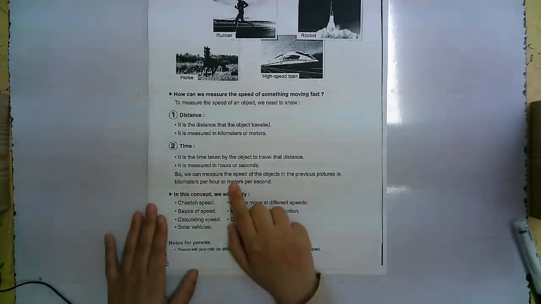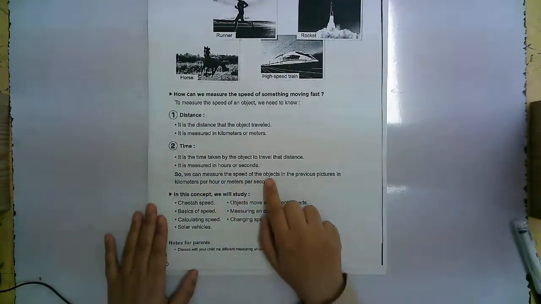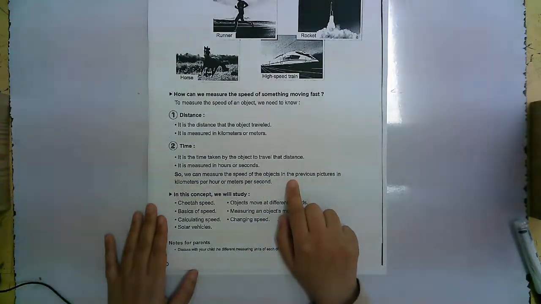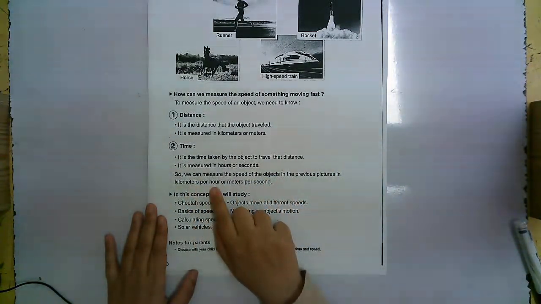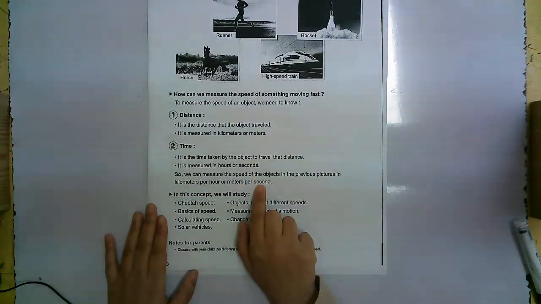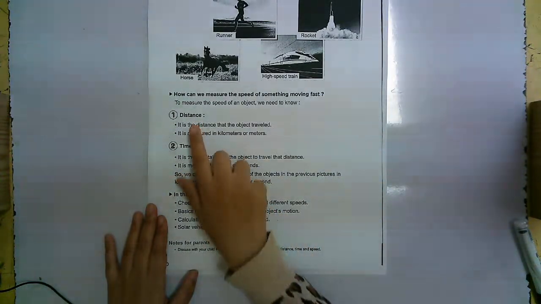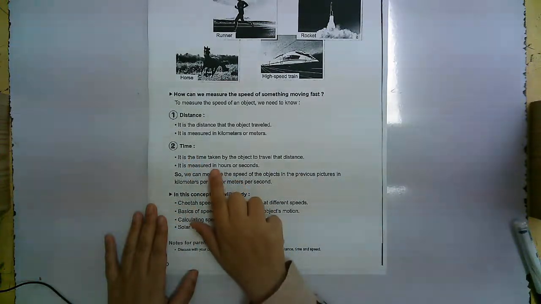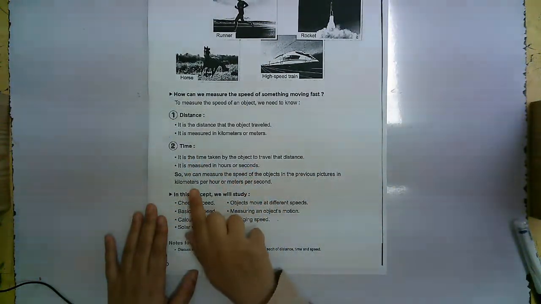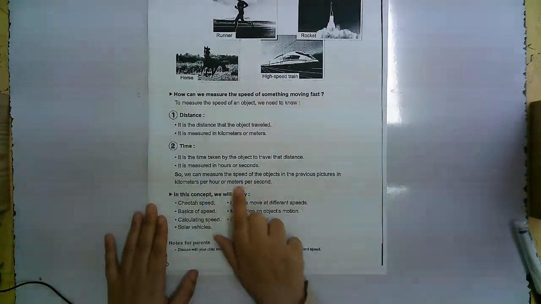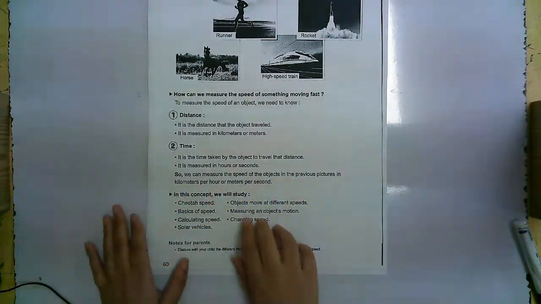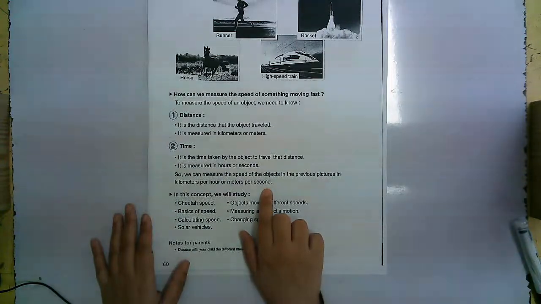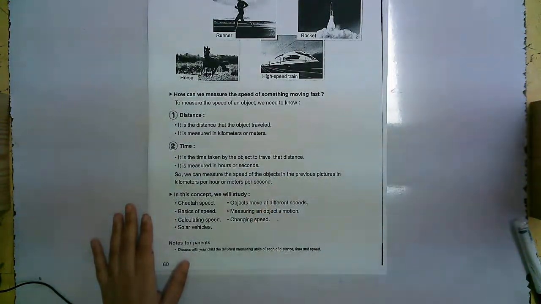We can also measure the speed of the objects in the previous pictures in kilometers per hour or meters per second. So distance is in kilometers or meters, time is in hours or seconds, but speed we measure in kilometers per hour or meters per second. Those are the measuring units of speed.